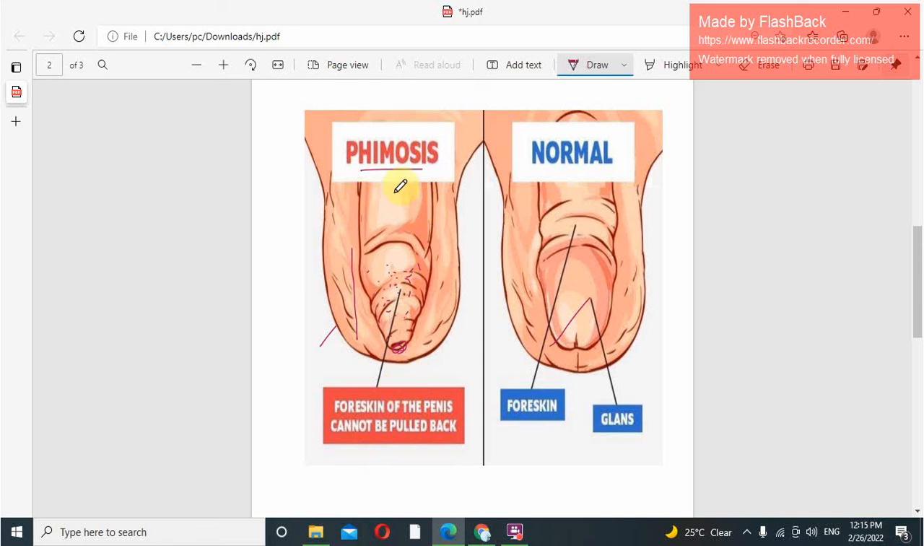But the most important and good thing is that phimosis can be treated with surgery, and we can do the circumcision. We will remove the skin, and we can treat the patient.